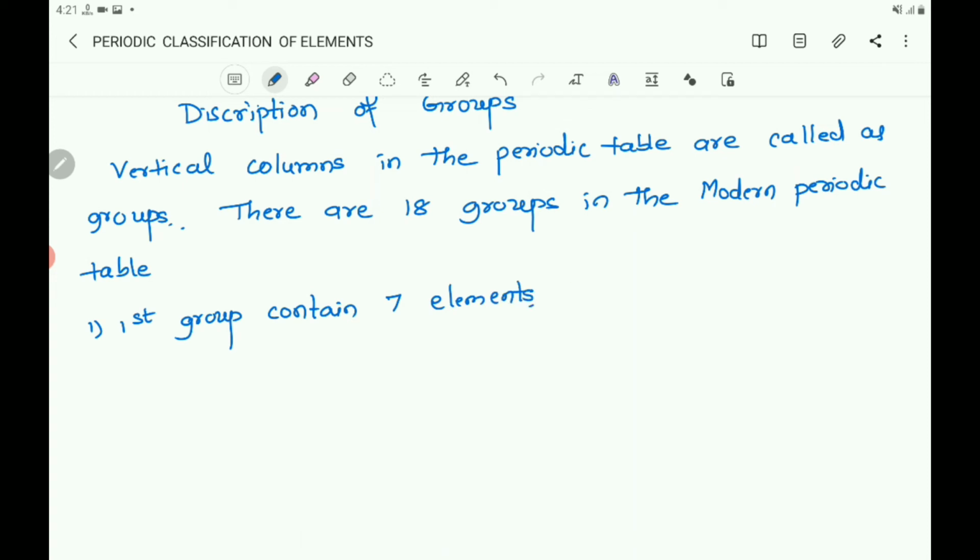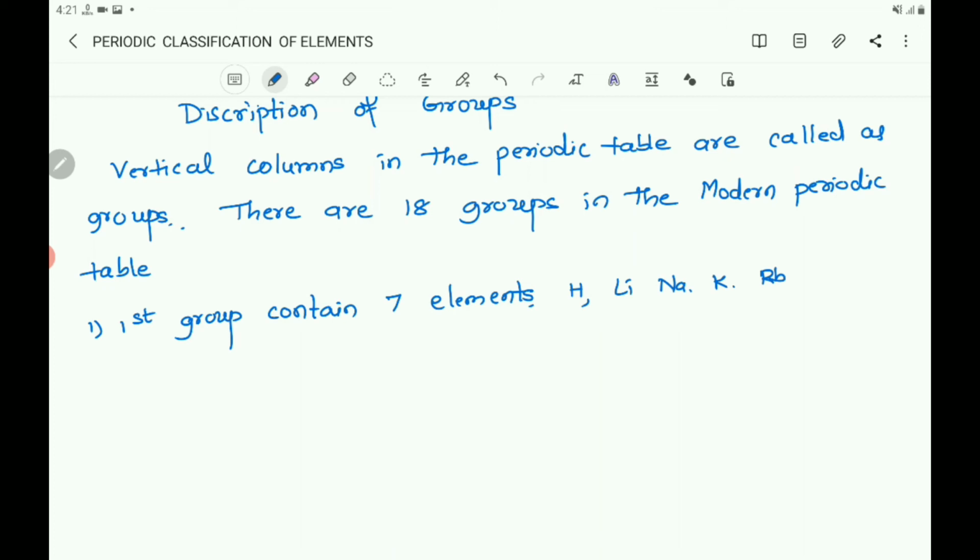Which are those elements? Hydrogen, lithium, sodium Na, and potassium K, rubidium. These are the elements.